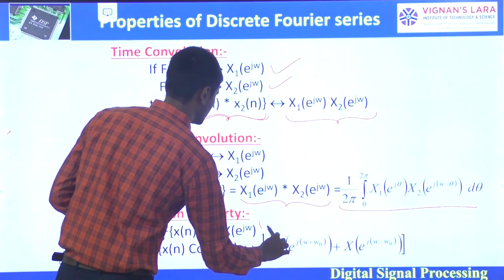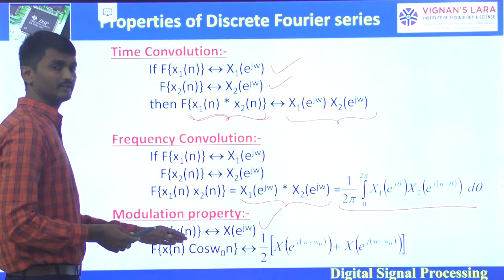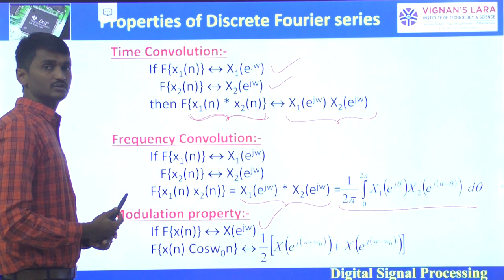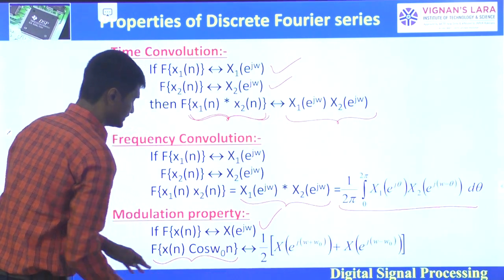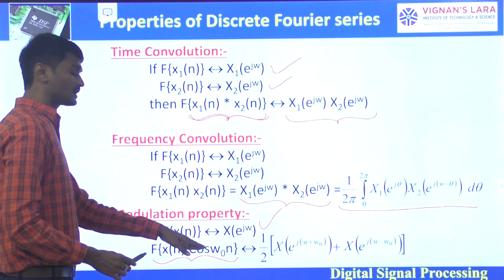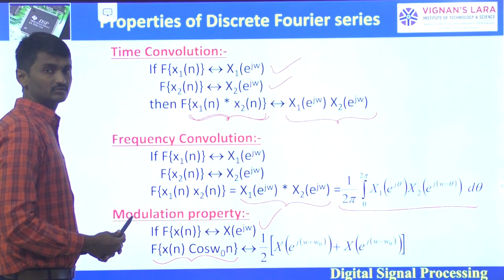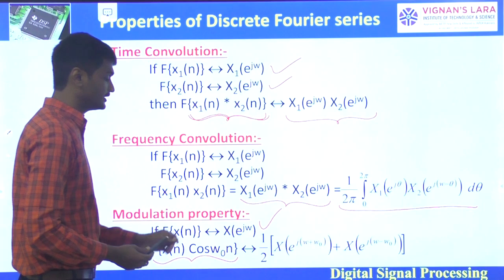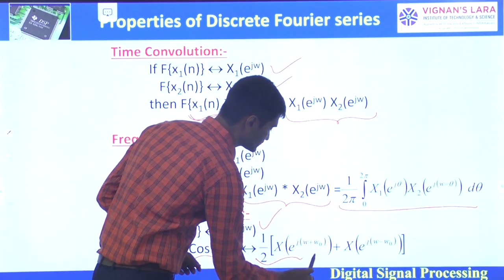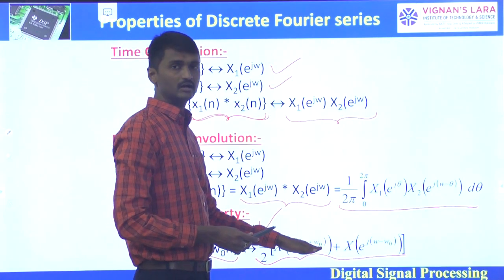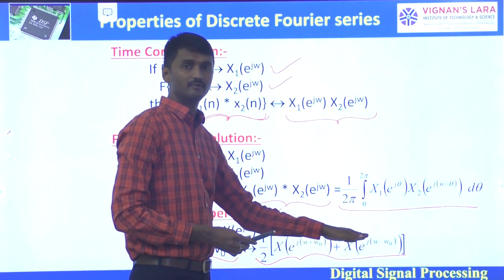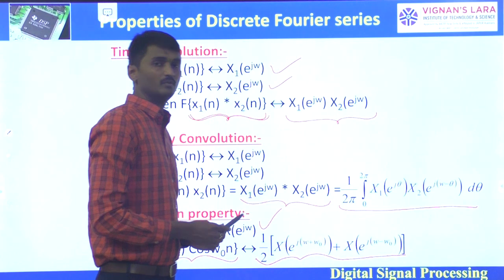We know that the Fourier transform of x of n is X of e power j omega. Then the Fourier transform of x of n into cos omega naught n is 1 by 2 times X of e power j into omega plus omega naught plus X of e power j into omega minus omega naught.